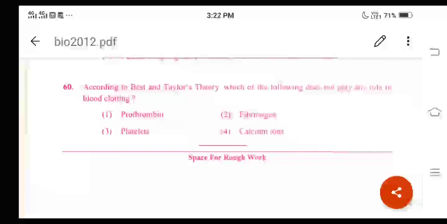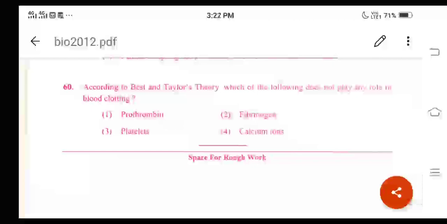Okay, but according to Best and Taylor's theory, 4 components are involved in blood clotting. They are prothrombin, thromboplastin, calcium ions, and fibrinogen. Okay, and here thromboplastin released from damaged tissues activates prothrombin to thrombin in the presence of calcium ions. The thrombin activates fibrinogen to fibrin, which forms the clot.